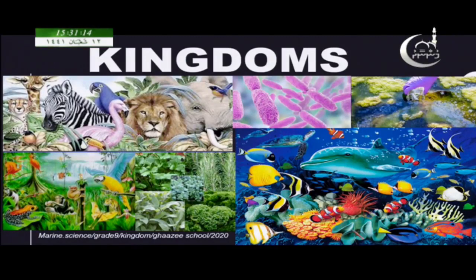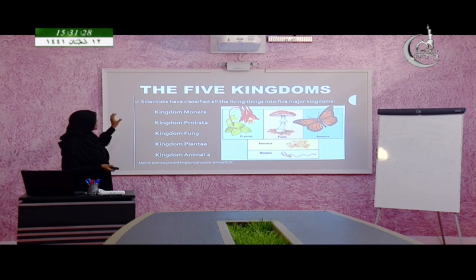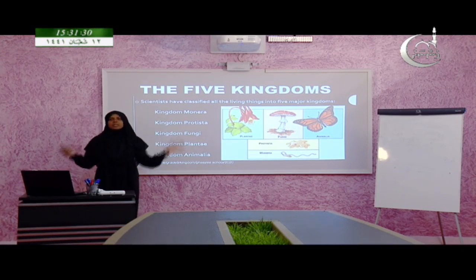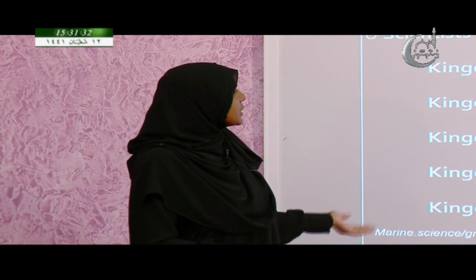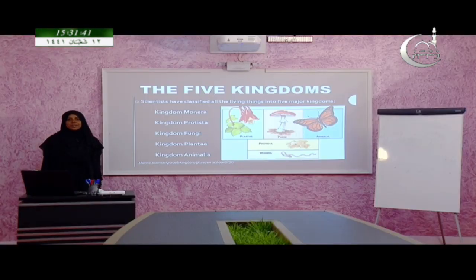Look at how the scientists have classified or divided all the living organisms into different groups. Scientists have already done this work. So, they have divided all the organisms on the earth into 5 major kingdoms. The 5 major kingdoms have been given names as well.